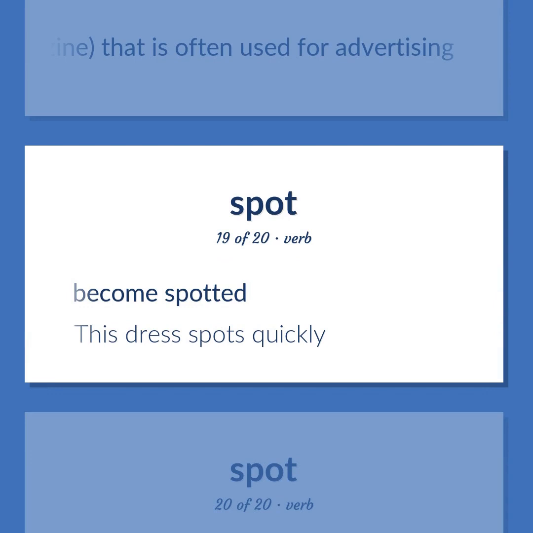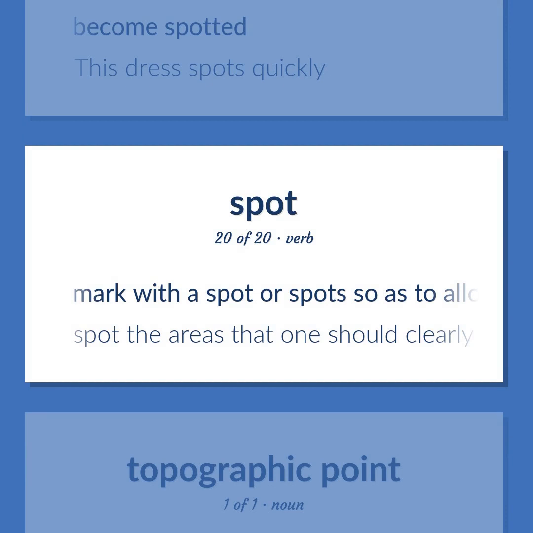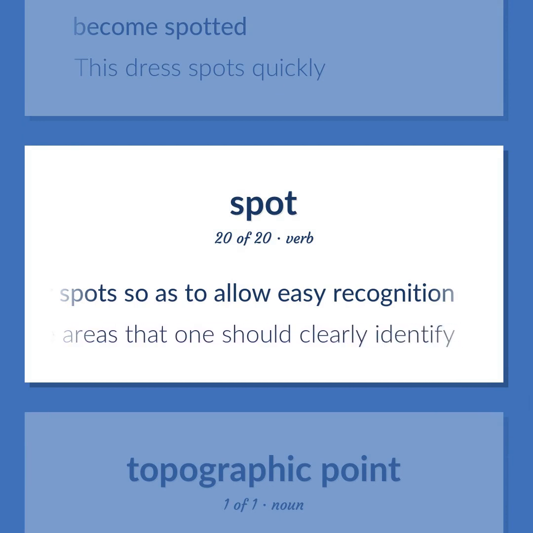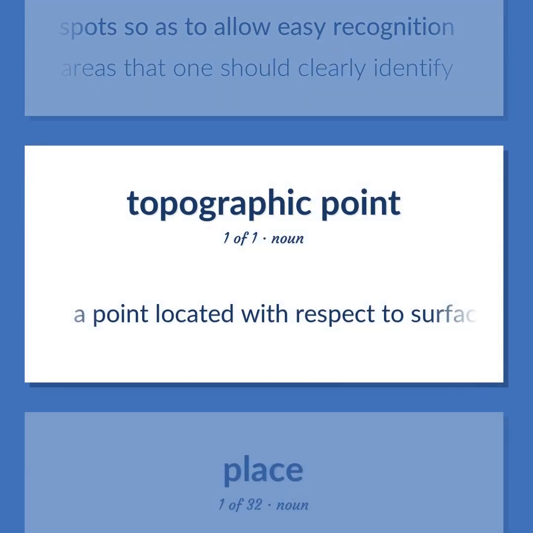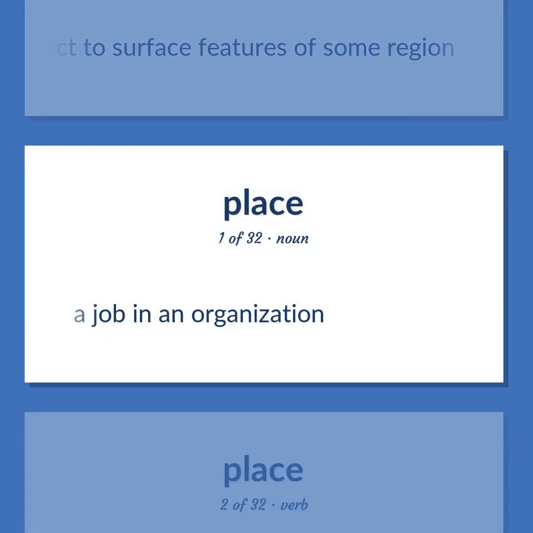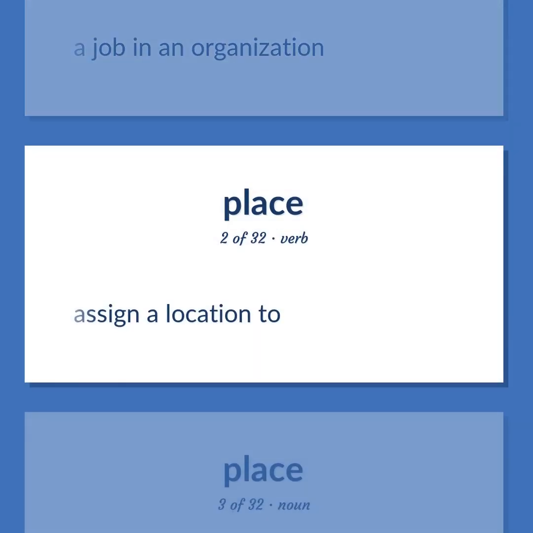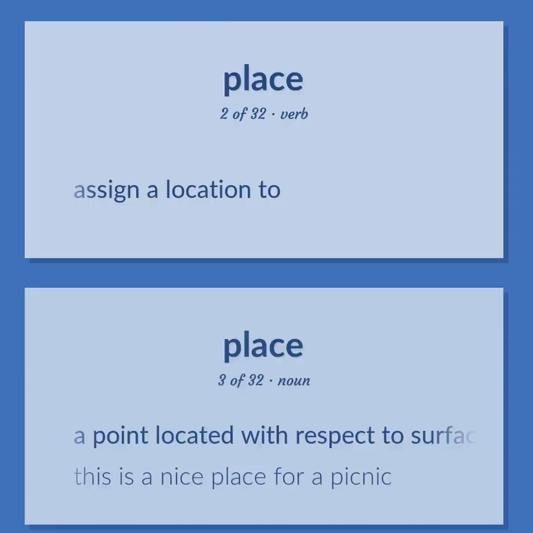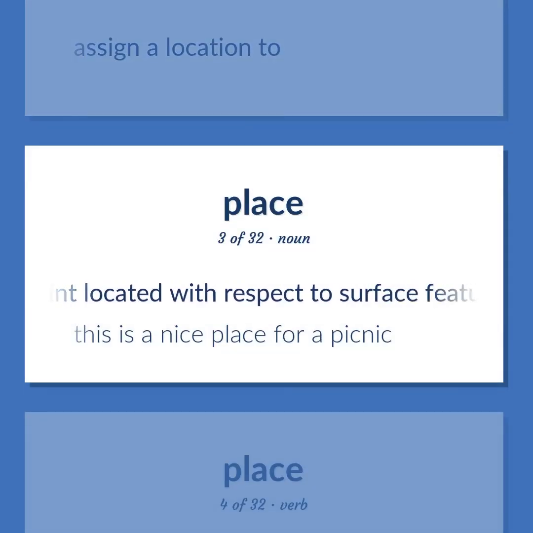Become spotted. This dress spots quickly. Mark with a spot or spots so as to allow easy recognition. Spot the areas that one should clearly identify. A point located with respect to surface features of some region. A job in an organization. Assign a location to. A point located with respect to surface features of some region. This is a nice place for a picnic.